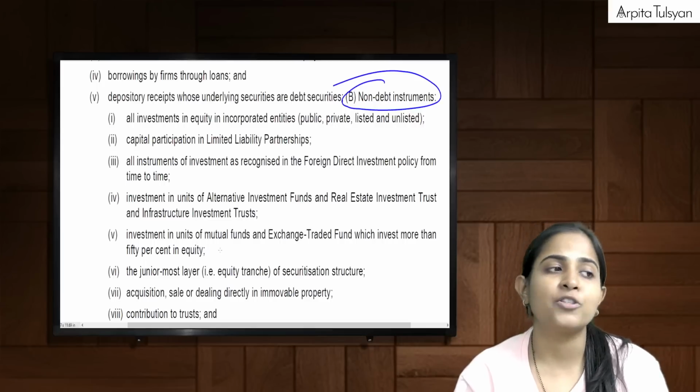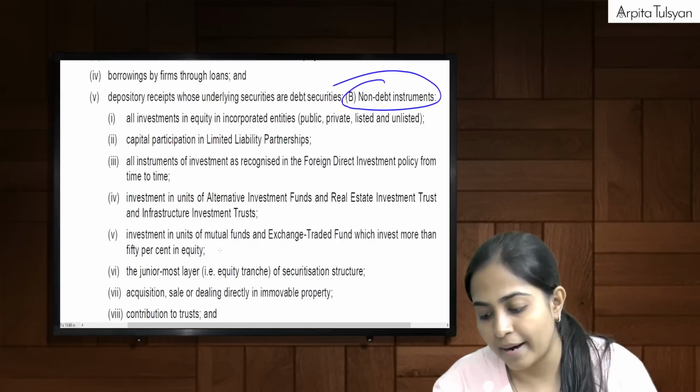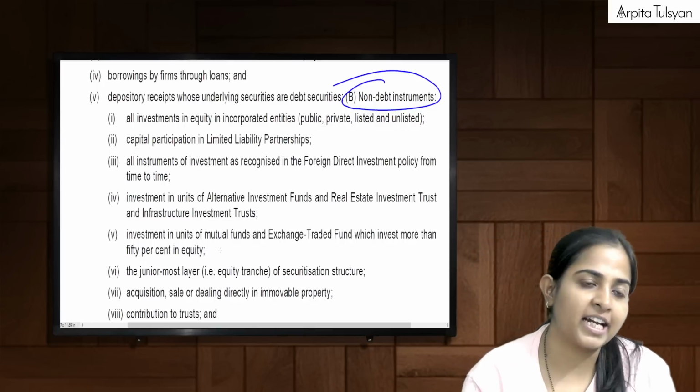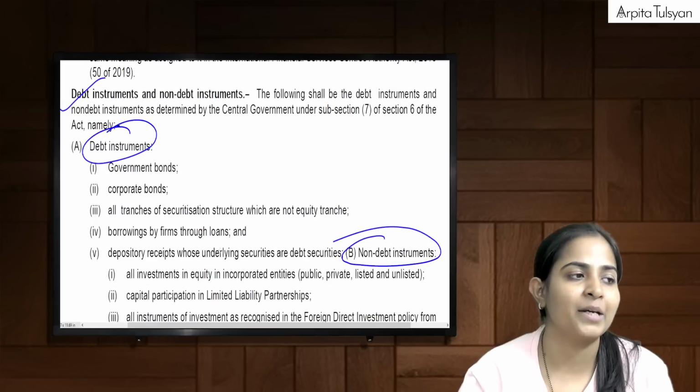Okay, so please don't learn this by heart. This is just for your understanding. Fifth point, you can mark it as a one-time read kind of a point.